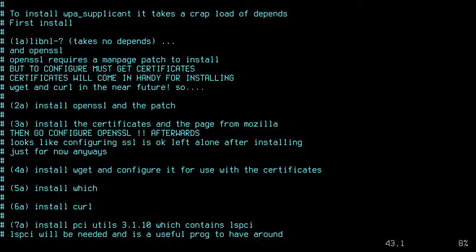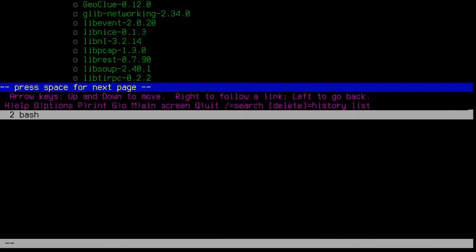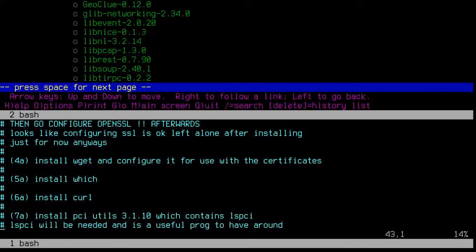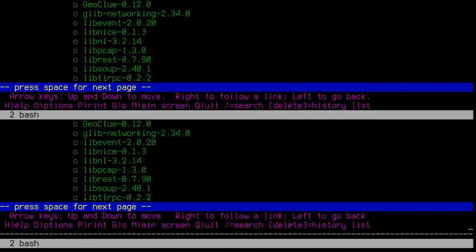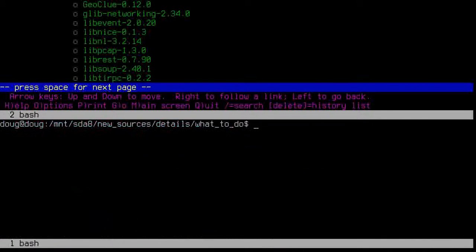So, what should we do? I'm going to shrink this up. Okay. Exit. I'm going to temporarily exit this window here. I should have another one behind it. There we go, and just moving stuff around.